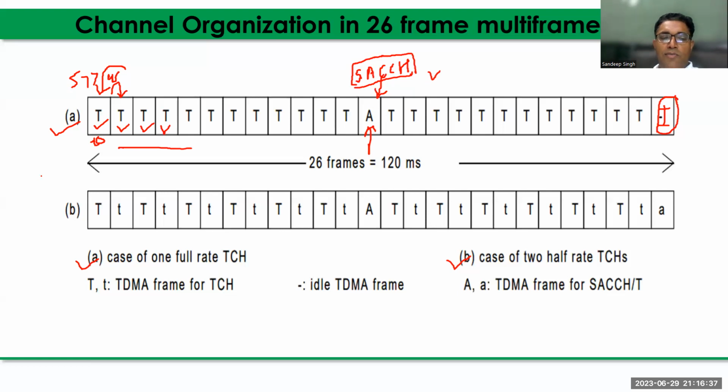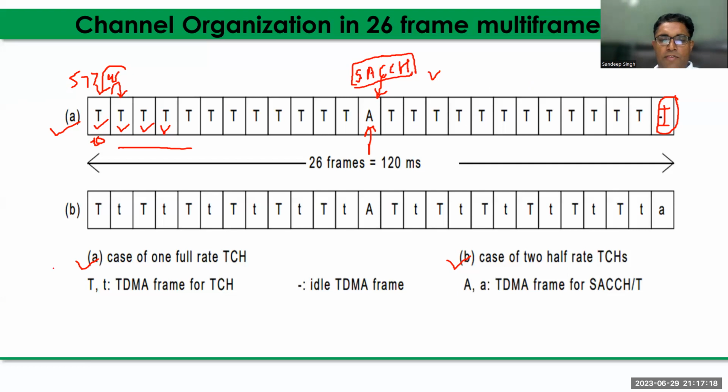And this sequence is fixed for the full rate traffic channel. Frame 1, the traffic burst is transmitted. Frame 2, traffic burst is transmitted. Frame 3, traffic burst is transmitted. Likewise, and in frame 13, the SACCH burst is transmitted. And likewise, in the last, it is the idle frame. It is a fixed sequence of bursts in the case of the traffic channel multi-frame. And this multi-frame structure is repeated in the super frame structure and hyper frame structure.